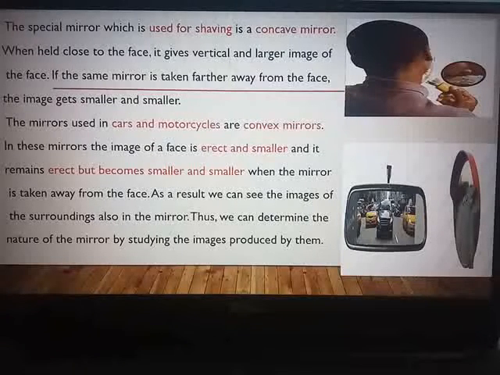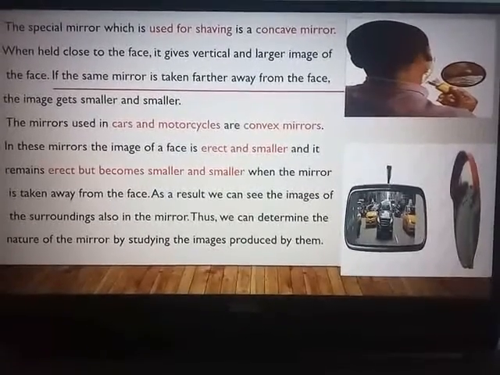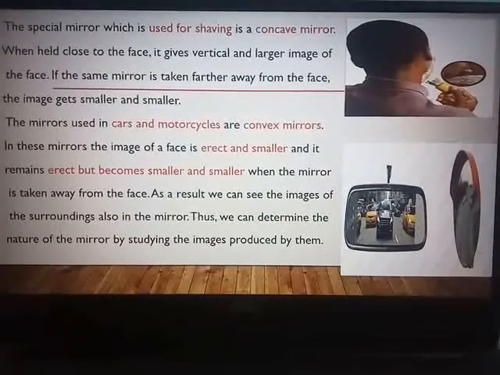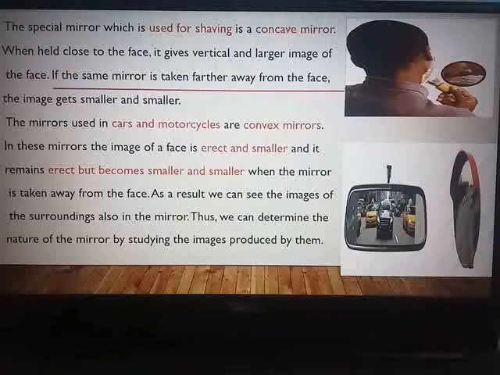We can see the images of the surroundings in the mirror, and thus we can determine the nature of the mirror by studying the images produced by them, whether your mirror is a concave mirror or a convex mirror. The nature of the mirror, whether convex or concave, can be studied depending on the images produced by each of them.